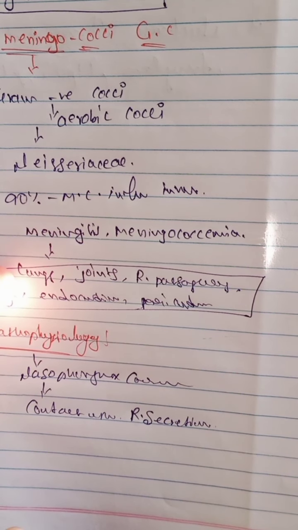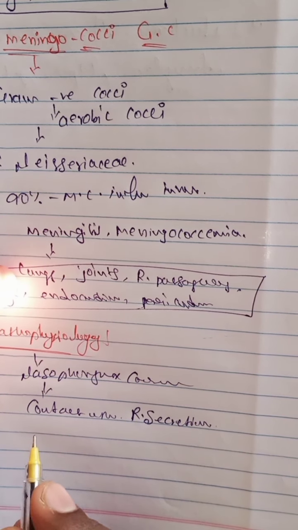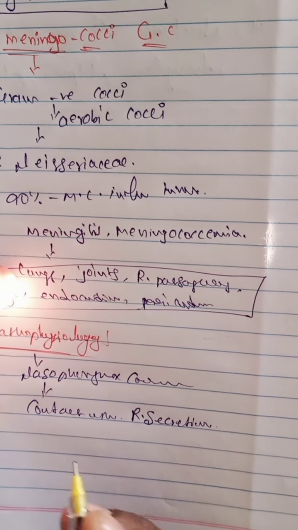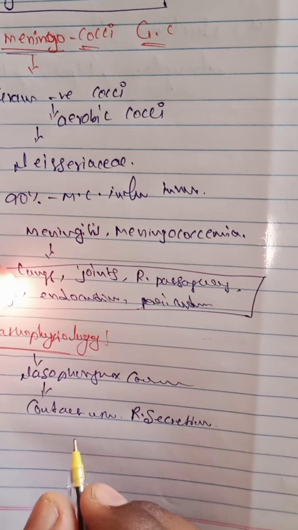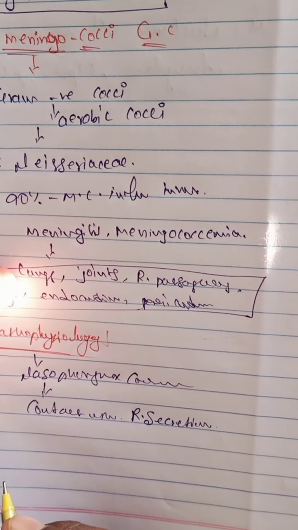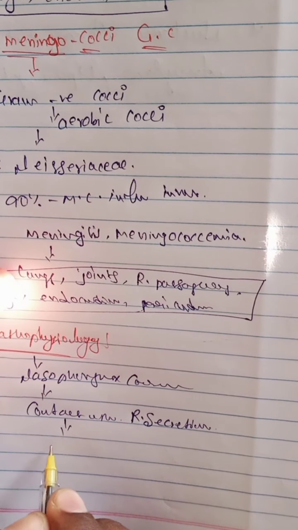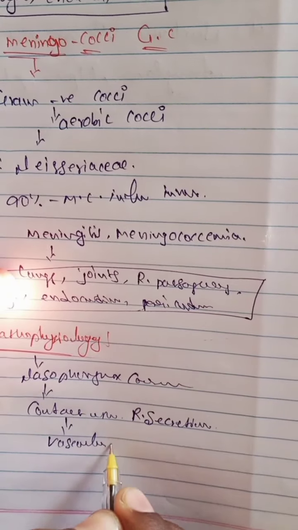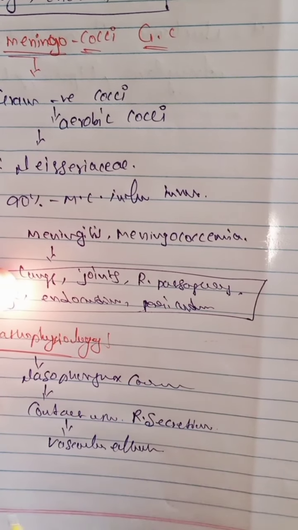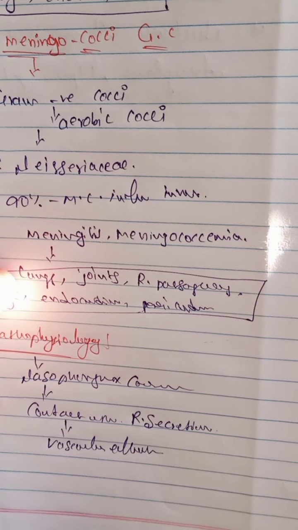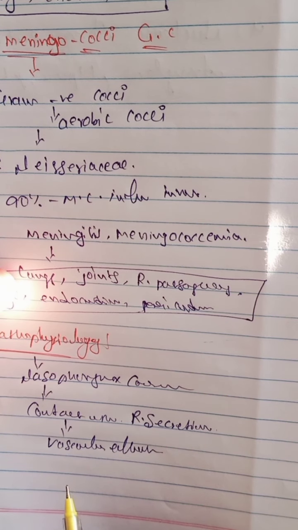After entering our body, it causes different types of diseases, mainly producing vascular effects. What are the different diseases?